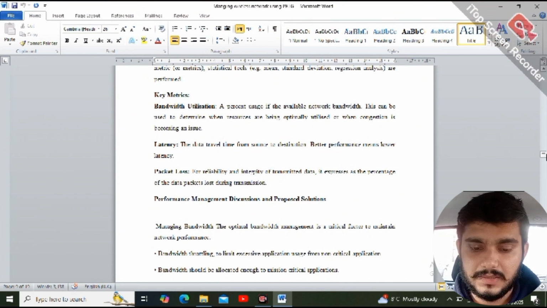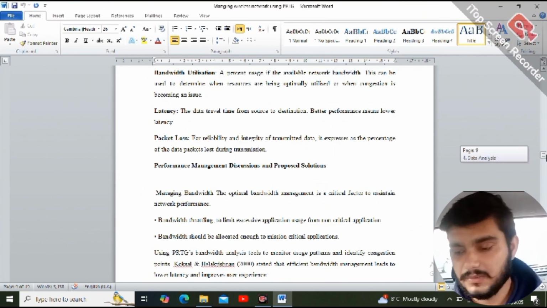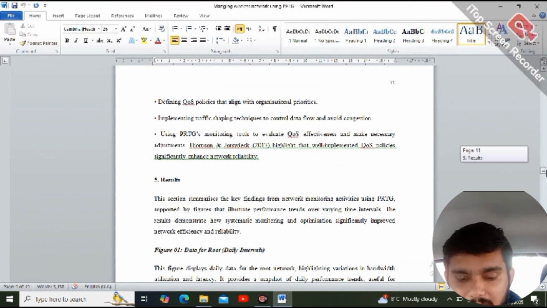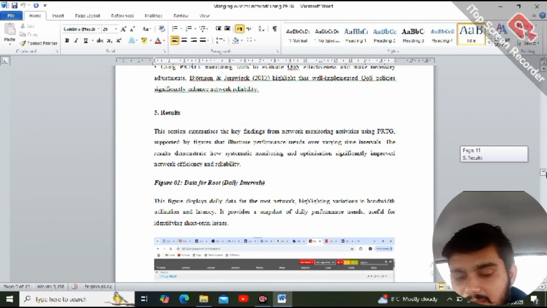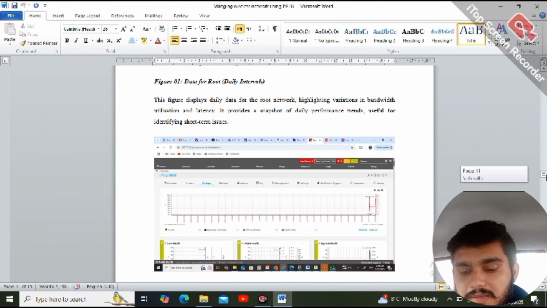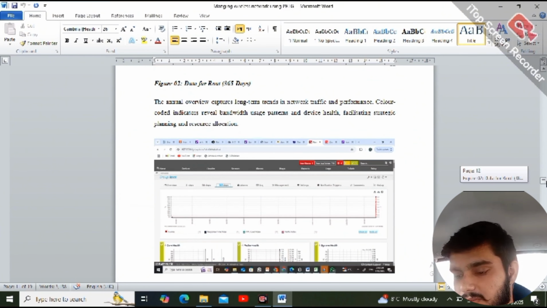After that is data analysis, qualitative data, and then quantitative data, and the key metrics are bandwidth, latency, packet loss, performance management, and discussion, and proposed solutions.